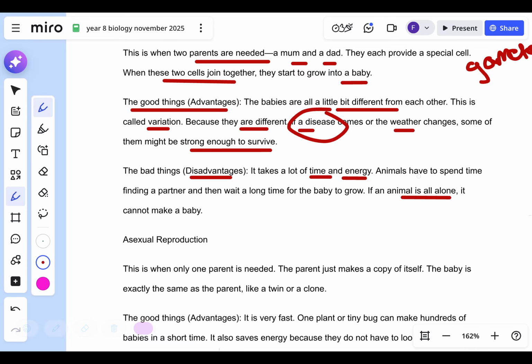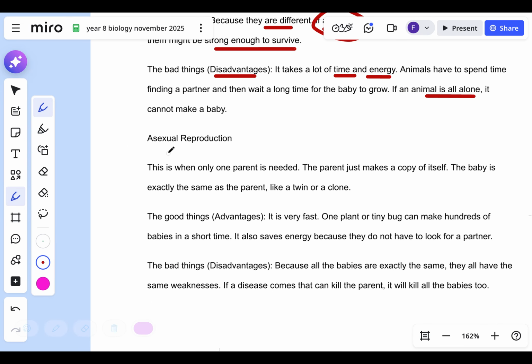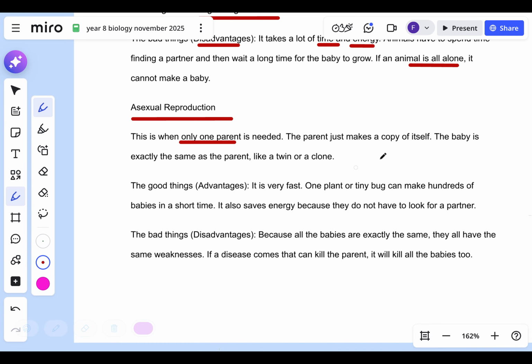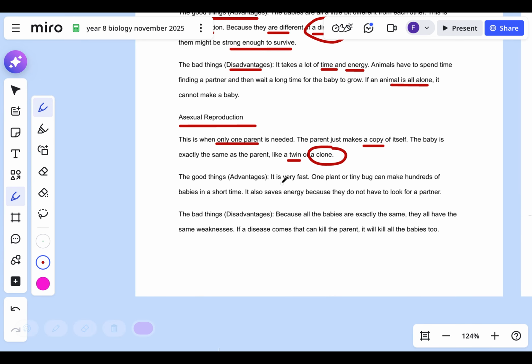It can't. Okay. Now, asexual reproduction is different. You only need one parent. They make a copy of themselves and they are identical. It's like a twin, but I prefer the term clone. They are clones of their parent. The good thing is it's very, very fast, meaning if there's lots and lots of food and there's an organism and it can clone itself, it will just make a million of itself. One plant or a tiny bug can make hundreds of babies in a very short time by asexual reproduction. It saves a lot of energy because you don't have to look for a partner.